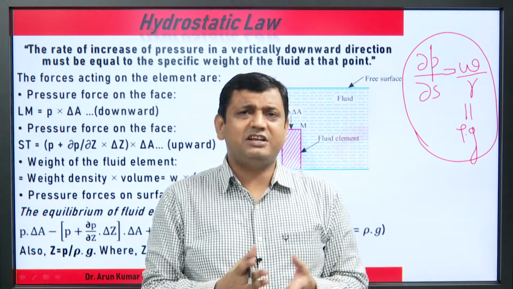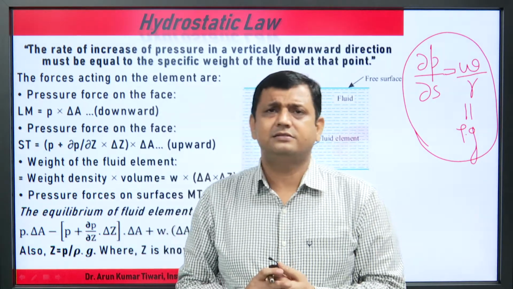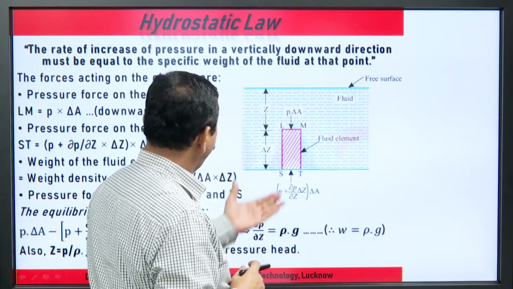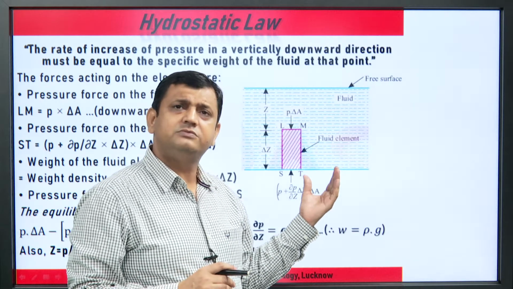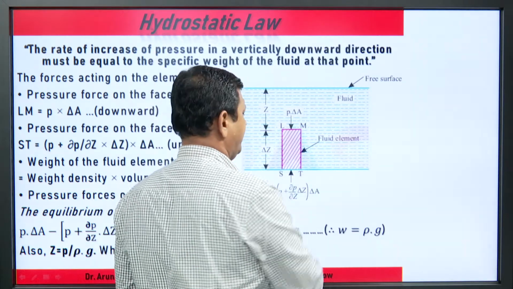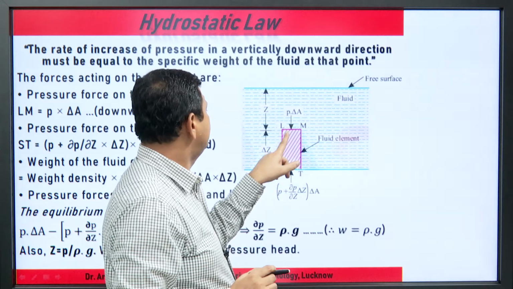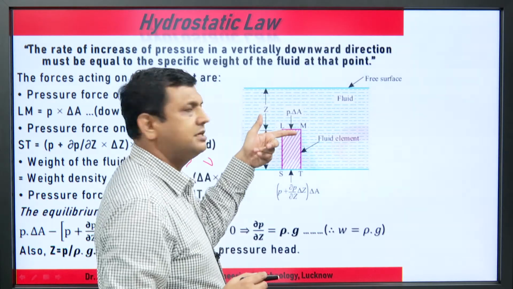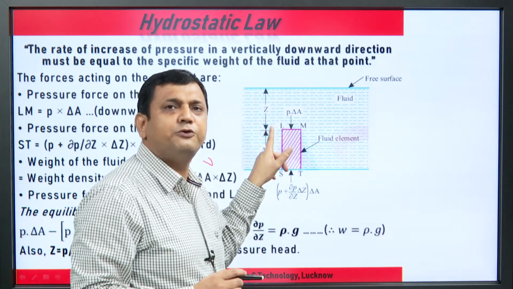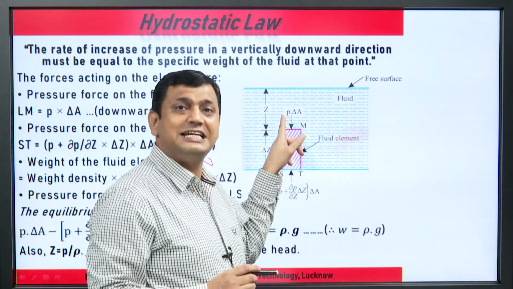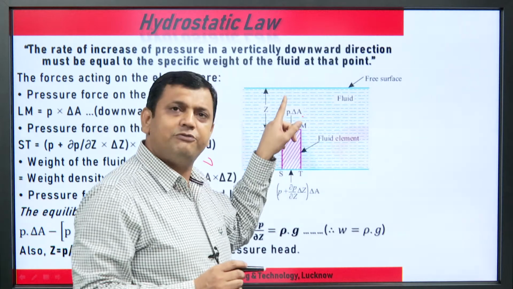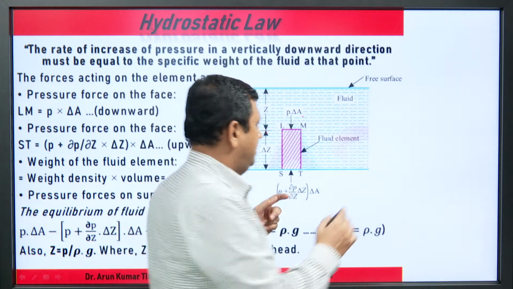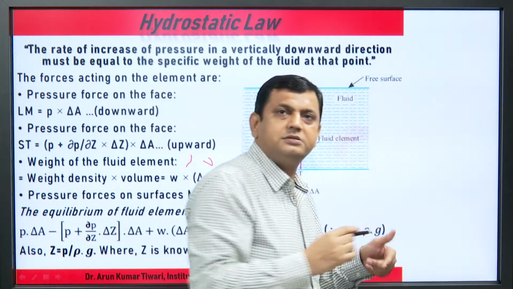We can derive this very simply at any point. We are trying to derive this very fundamental expression. Suppose at this point, what is the pressure? This reference is z, from the free surface. Pressure force equals pressure intensity into area. If we go down, the pressure is increasing.